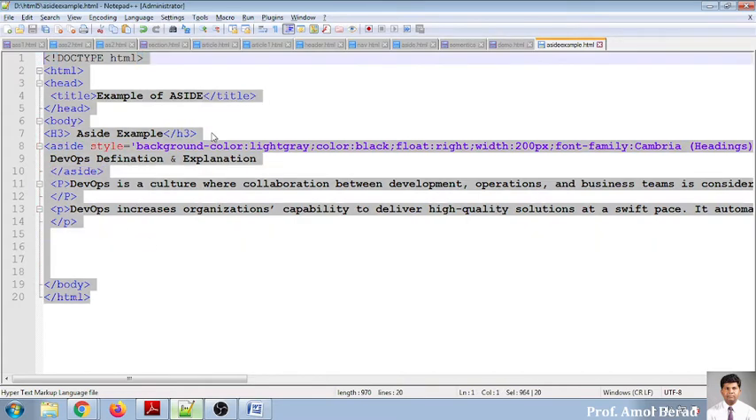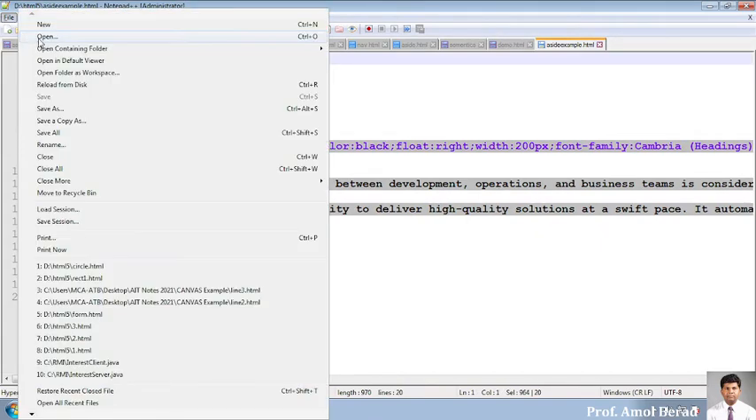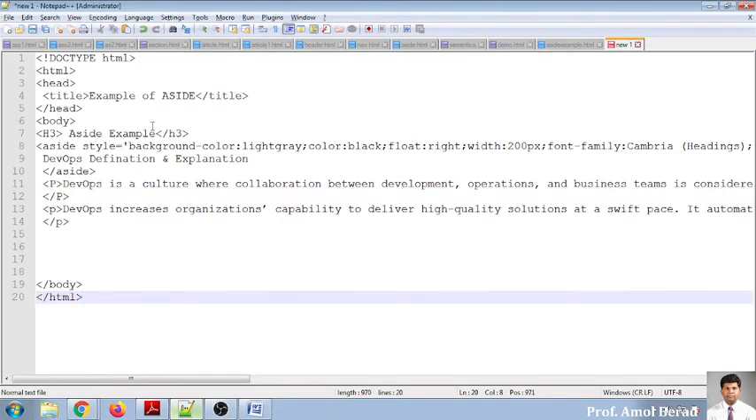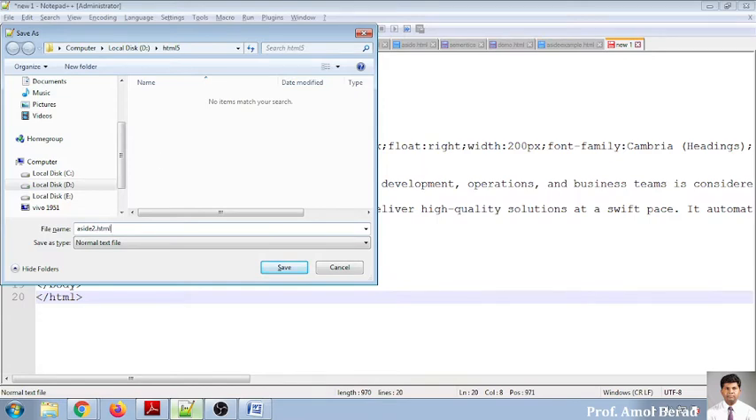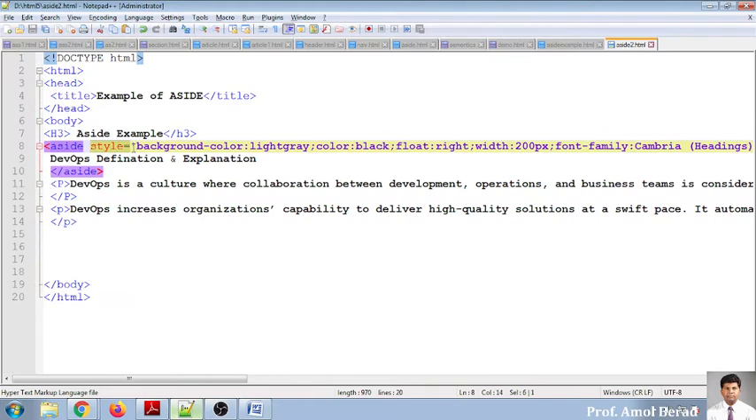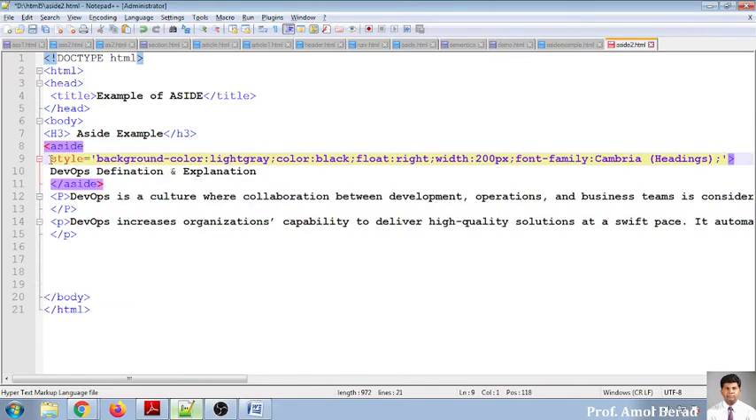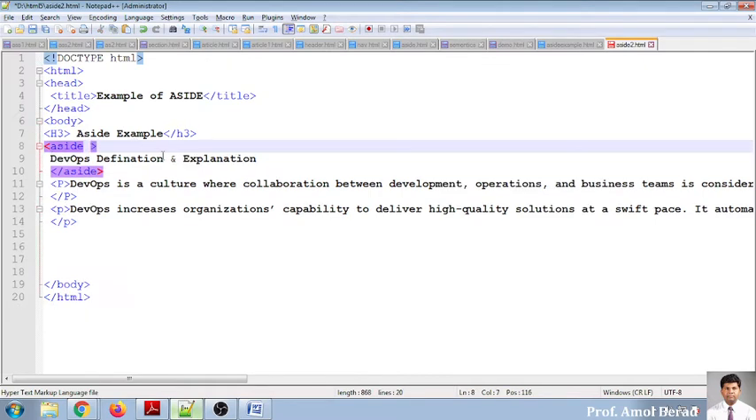So I'm copying this one and creating another file, a new file, and I'm saving this as aside2.html on the same location, but I don't want this style sheet. So I'm copying it, all the style sheet. I don't want it over here. So now, just like the previous example, it is the same example, but when I run this, I am getting a different output.